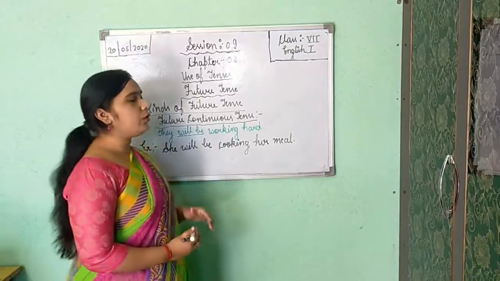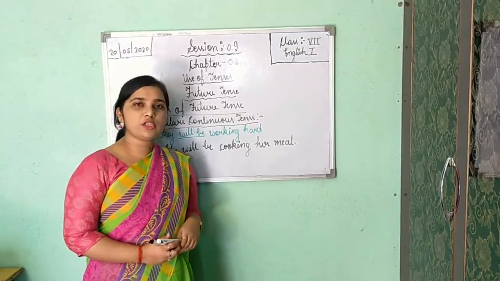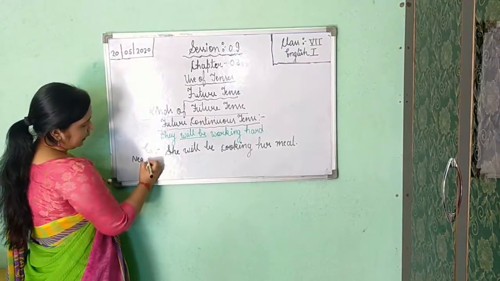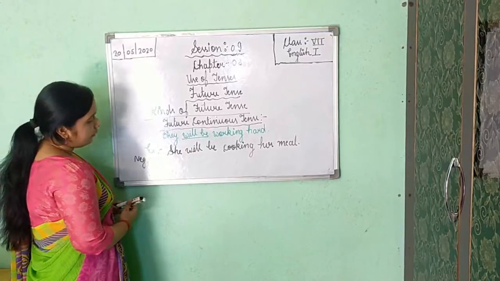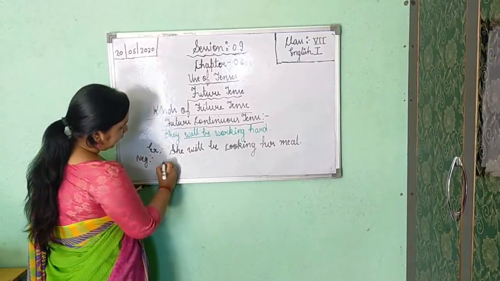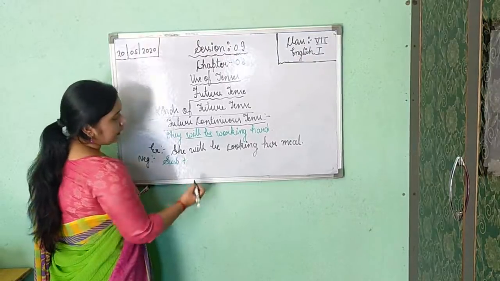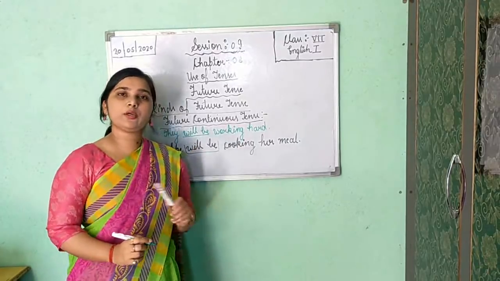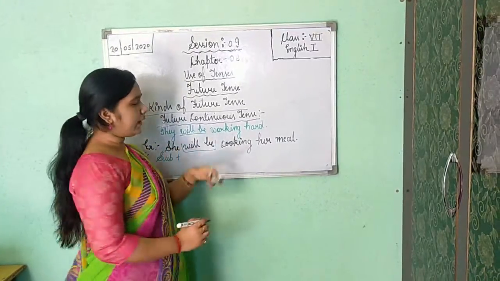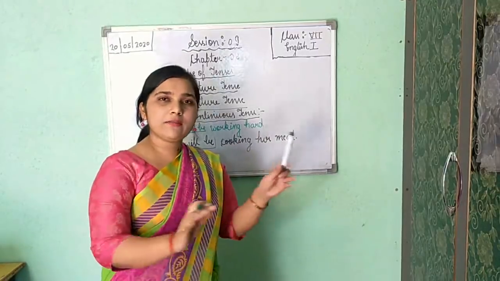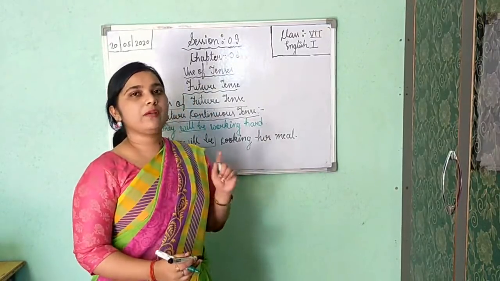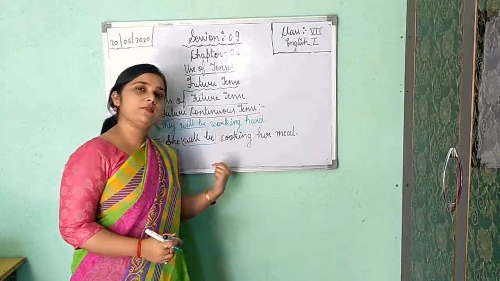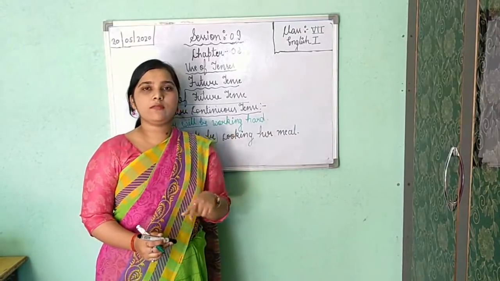When you change the same sentence into negative, how will you change it? Just see here. Only in negative we will have to change it. First we will write the subject, then will be. The helping verb is only one, that is will be, but we are getting two words. So again, as I have told you in the previous session, we will divide it. If you are getting a helping verb that is only one but the words are two, just like will be, then in negative and interrogative we will divide it.